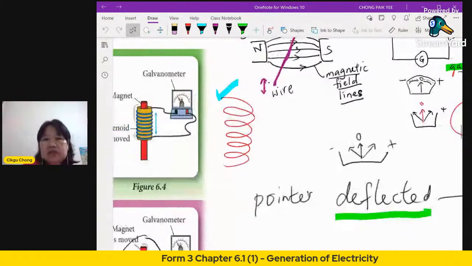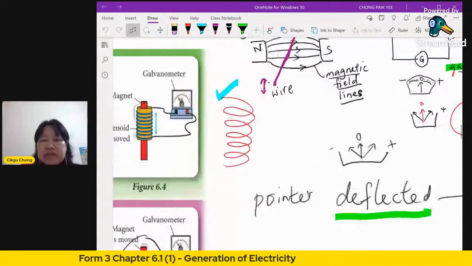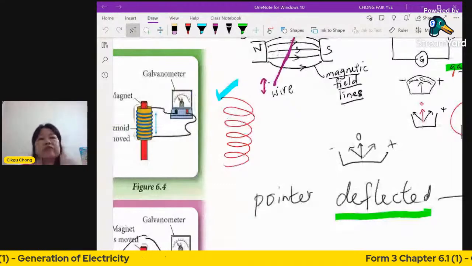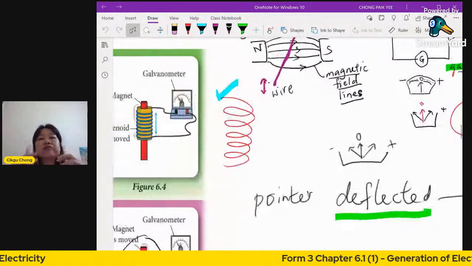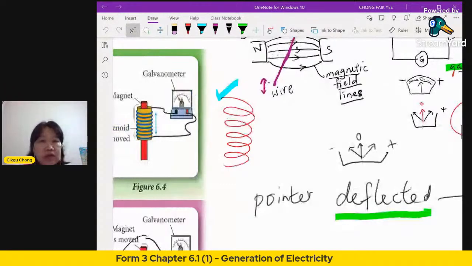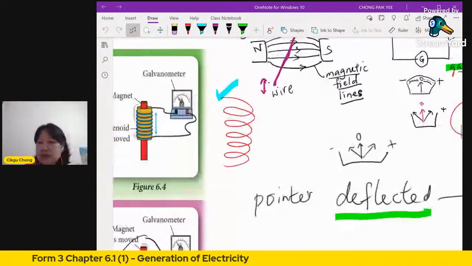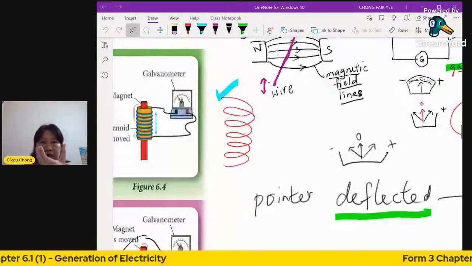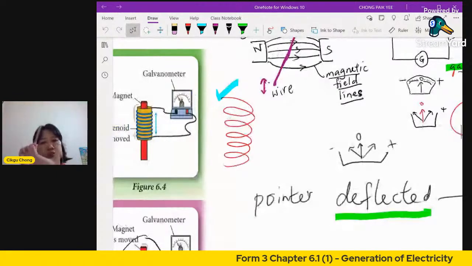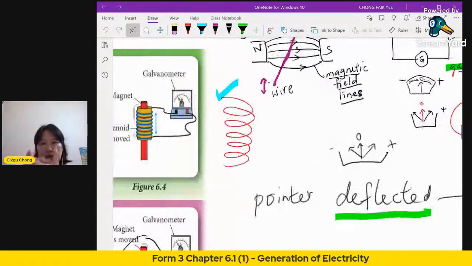When you move the wire, that means your magnet doesn't move. You cannot do two things together. When two things move together, the movement is relative to each other, and they will be considered still static, not moving. So you must move one thing and the other thing doesn't move. Let's say this is your U-shaped magnet, and this is the wire. If you want to move your wire, your magnet must be stationary.